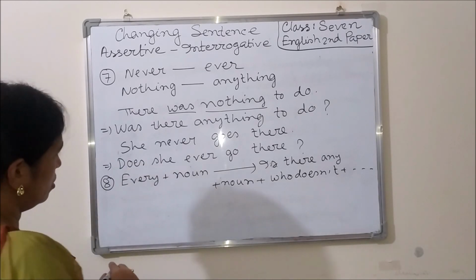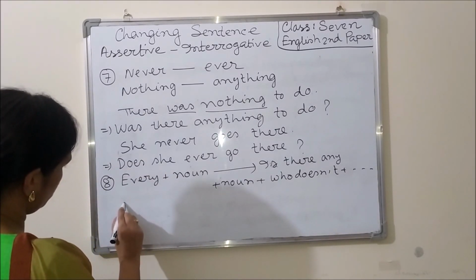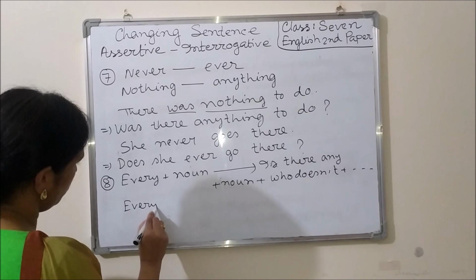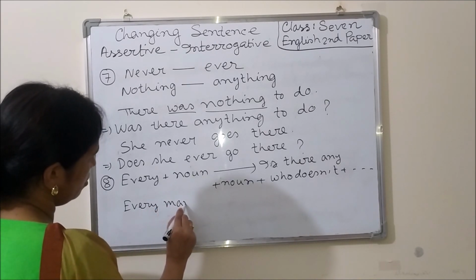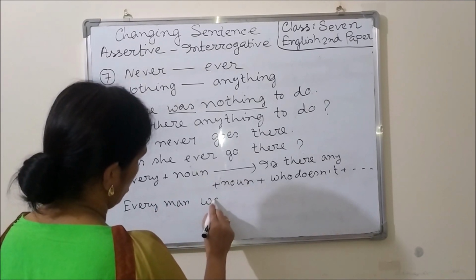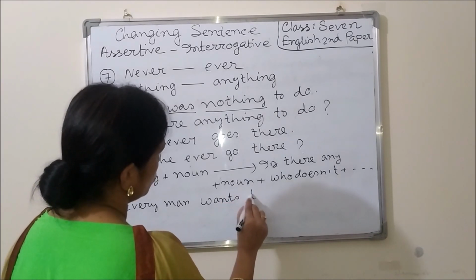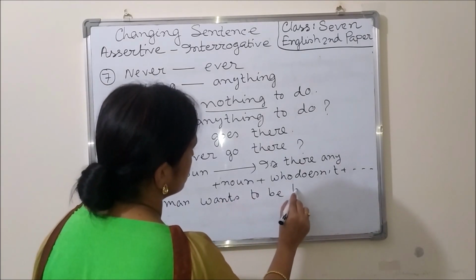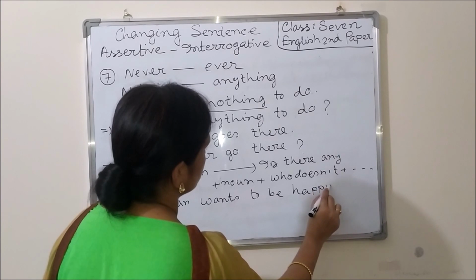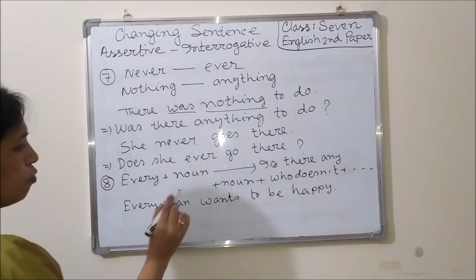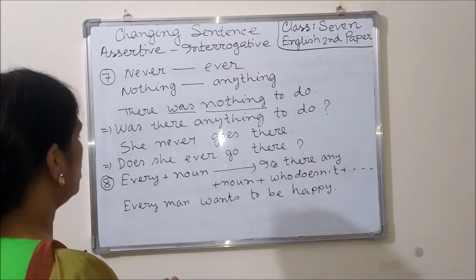Okay, let us see an example. Every man wants to be happy. Every man wants to be happy.